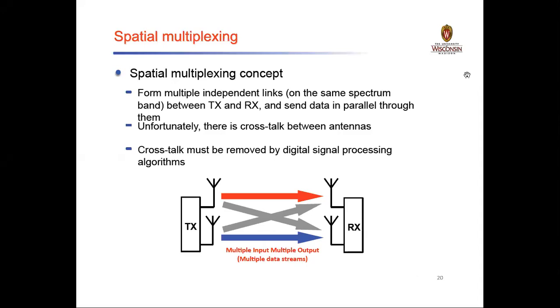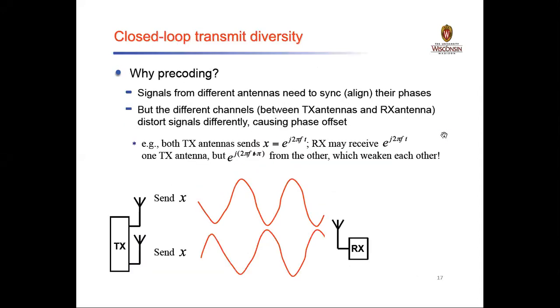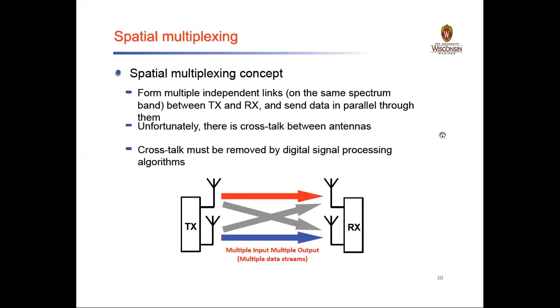When you look at the previous concepts, where we have transmit diversity and another type, receiver diversity, we made use of a MIMO system, but not exactly the MIMO system. It's like single input and single output, or multiple input and single output.